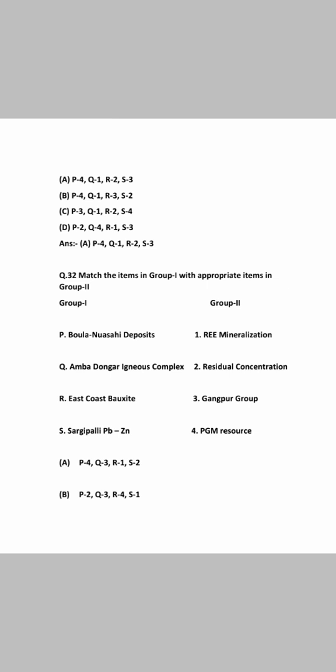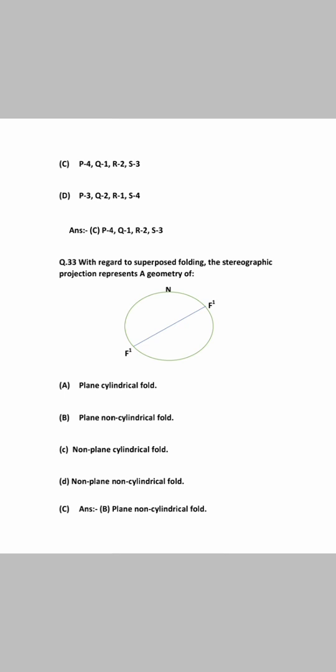The next question is Gangpur group, PGM source, match the following. So the correct option for this is P4, Q1, R2, S3. So Sargipalli PBZN is obviously Gangpur, and Amba Dongar igneous complex are rare earth element mineralization.